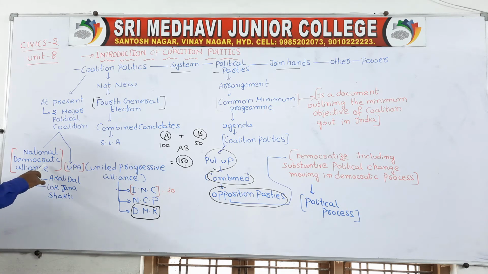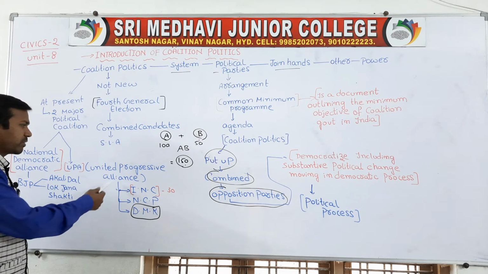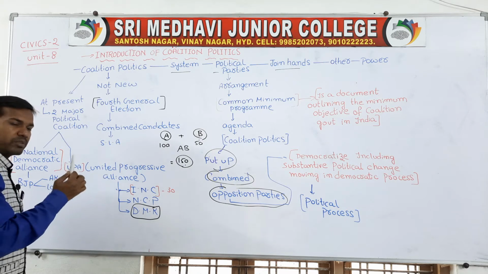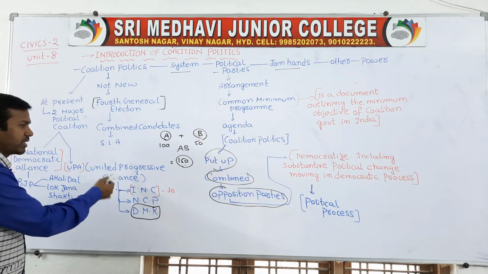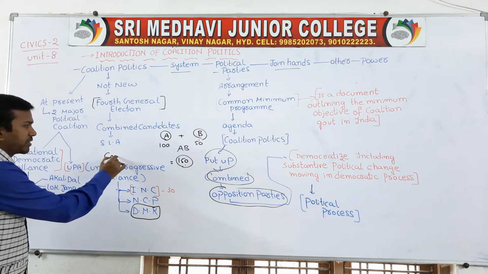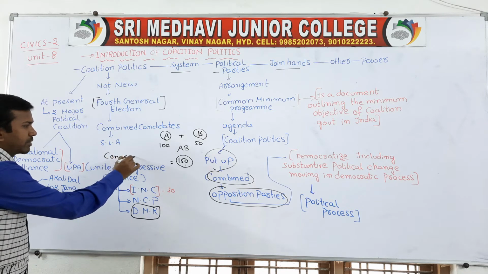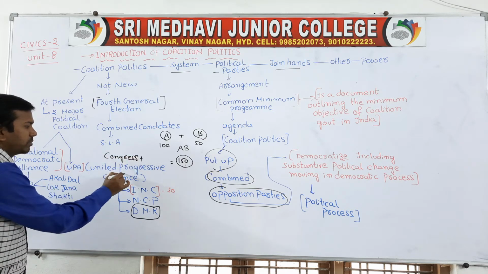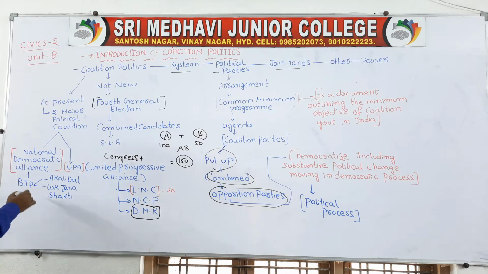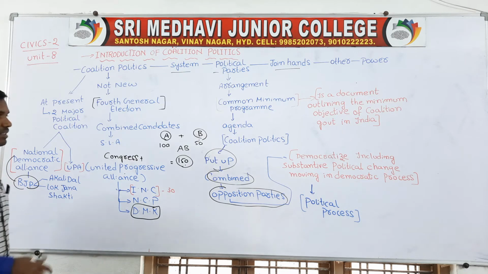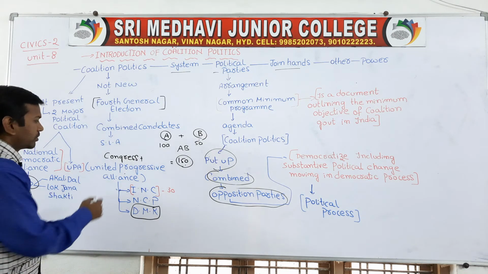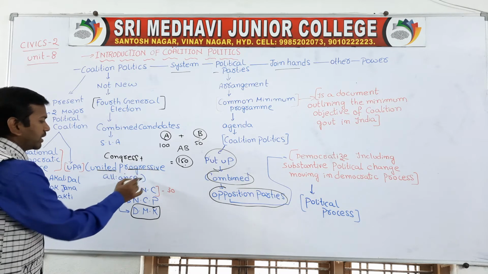This is the main opposition for the Congress party. On the other hand, one more strong opposition is called the United Progressive Alliance. Congress has made a coalition with UPA and BJP has made a coalition with NDA. So that is the BJP side and this is the Congress coalition, called the United Progressive Alliance.